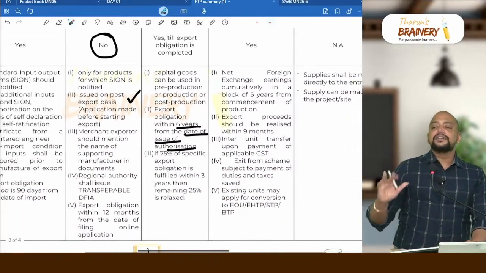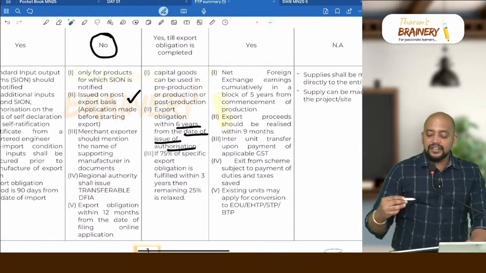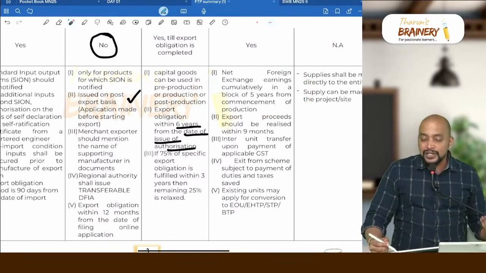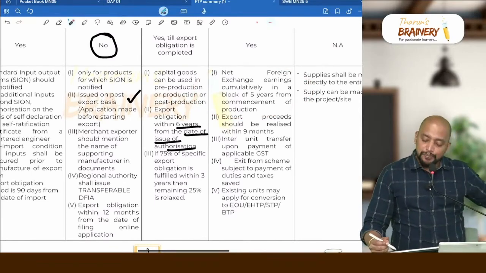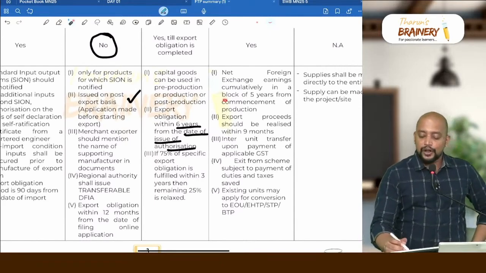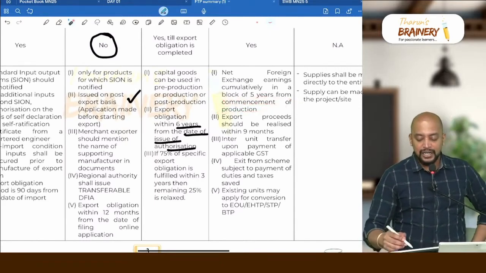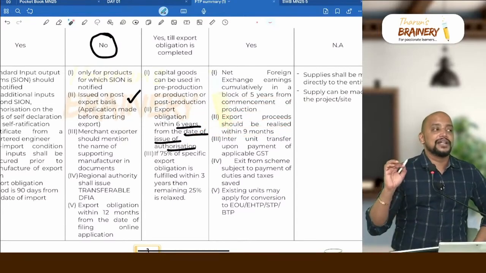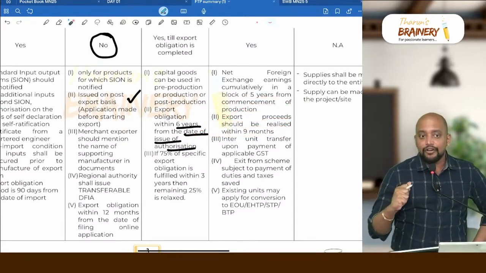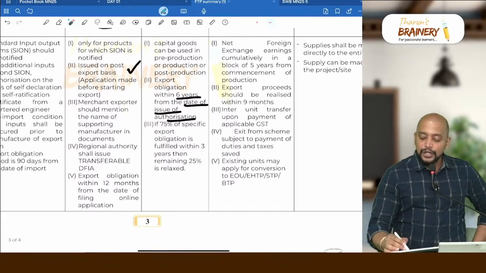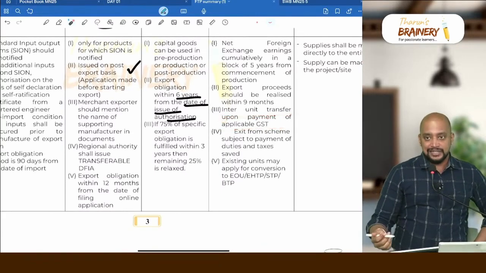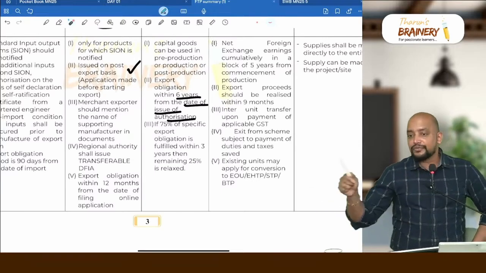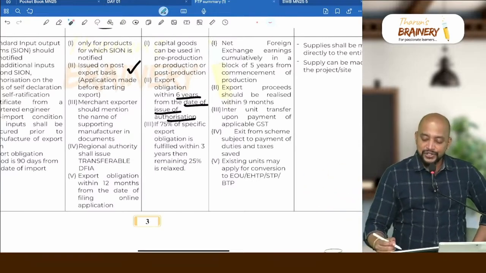And in this 5 years, they need to achieve net foreign exchange earnings. Means what? Their income in foreign exchange minus expenditure in foreign exchange should be positive. And in a block of 5 years from commencement of production, export proceeds should be realized within 9 months. That is the time limit under FEMA for realization of forex proceeds. And inter-unit transfer is upon payment of GST, because they enjoy lot of benefits. So if they are making sale from one unit to another unit, they need to pay GST.